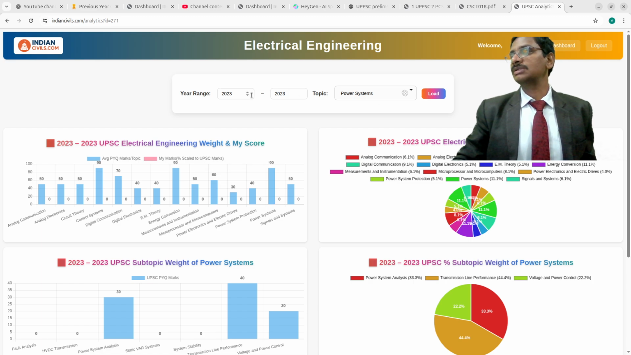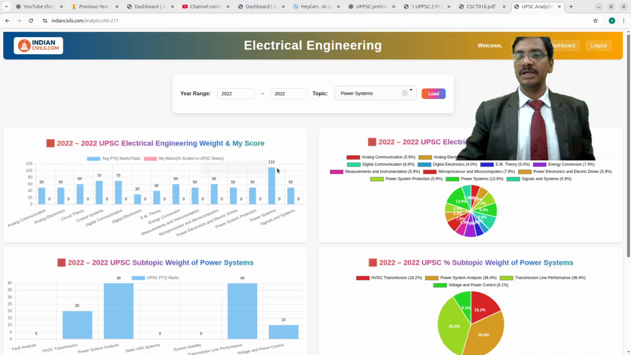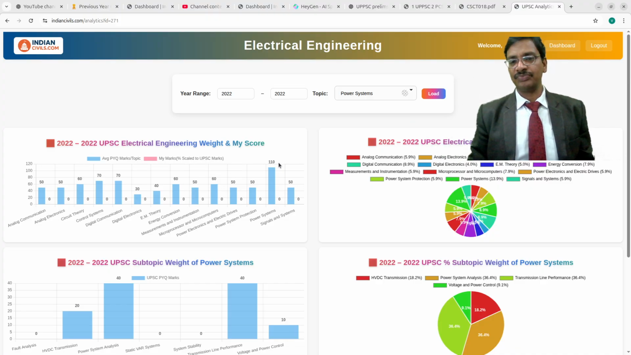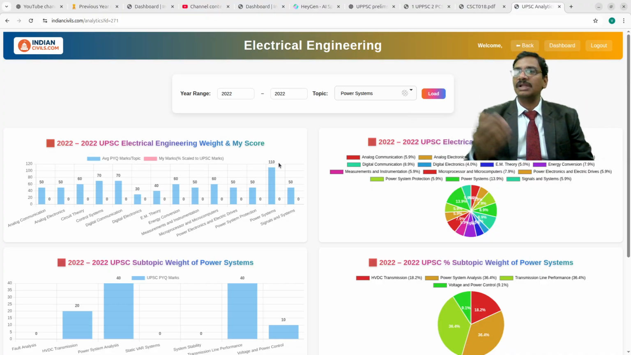Now you take one more year. Suppose you take 2022, then the weightage is 110 straight away for the power systems. Other topics like control systems got 70 marks, and digital communication got 70 marks, and among the rest the highest is 60 marks. Energy conversion was given 60 marks, microprocessors and microcomputers 60 marks, and circuit theory 60 marks. See, again the power systems topped. Got it?